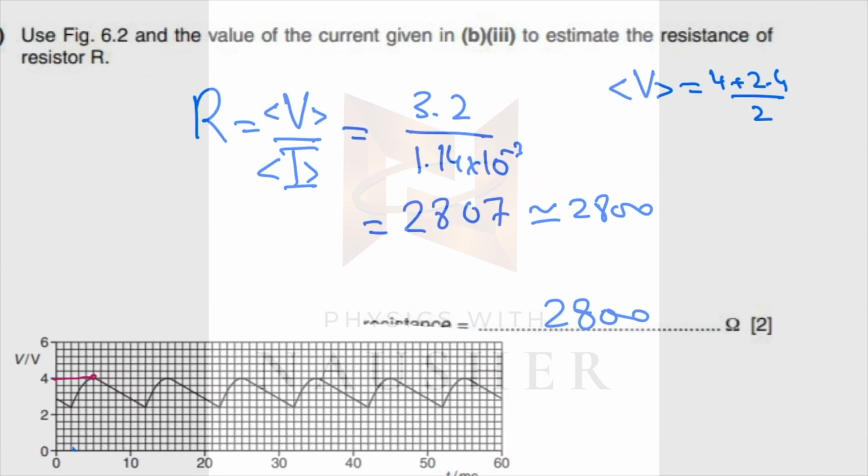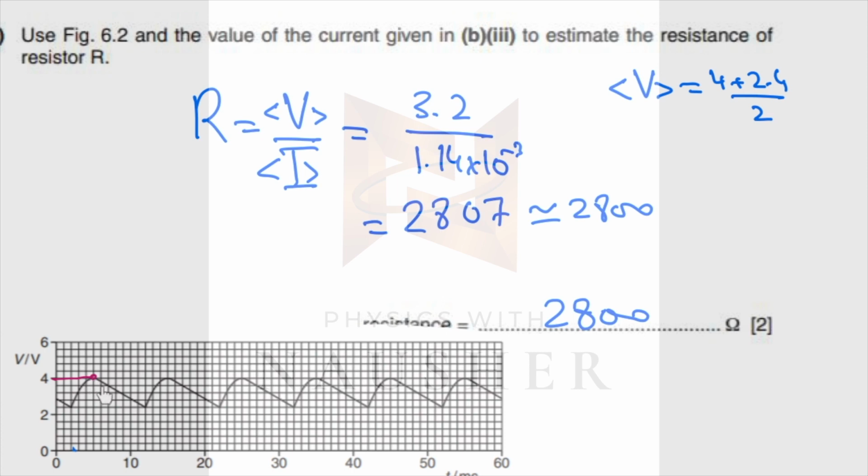In this part, they're asking you to calculate the resistance. Now, please note, resistance is voltage over current. You need steady values over here. आपने average current तो निकाल लिया पिछले वाले part में, वो steady current है. But यहाँ पे देखो voltage change हो रहा है and voltage is changing linearly. So you need to take an average voltage. Remember, because resistance में voltage should be constant, current should be constant.